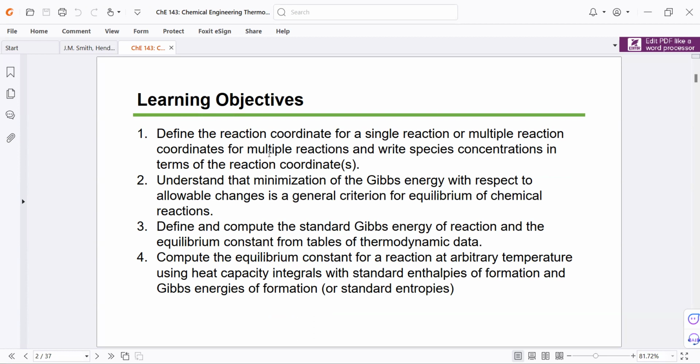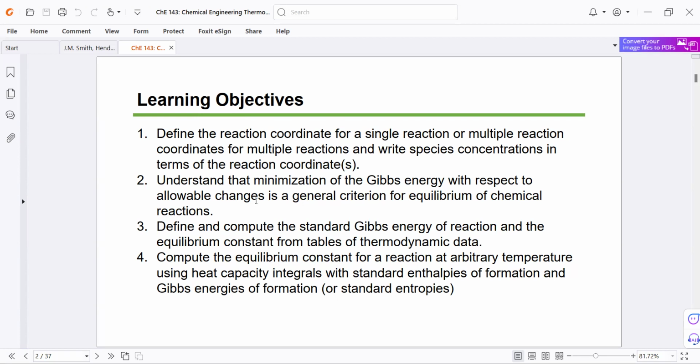The first is we define the reaction coordinate for a single reaction or multiple reaction coordinates for multiple reactions and write species concentrations in terms of the reaction coordinates. We will demonstrate that later on. Understand that minimization of the Gibbs energy with respect to allowable changes is a general criterion for equilibrium of chemical reactions.